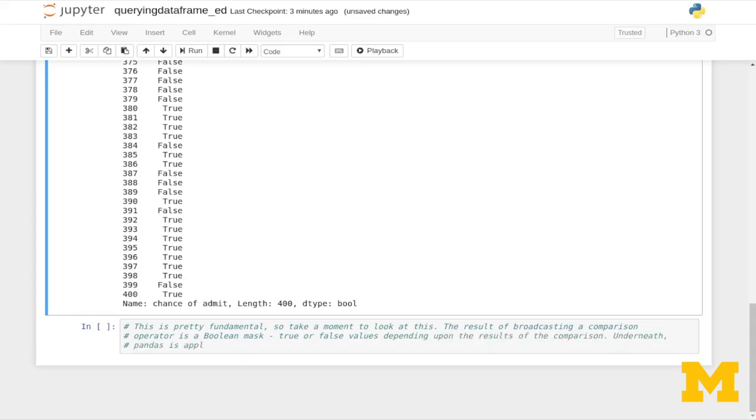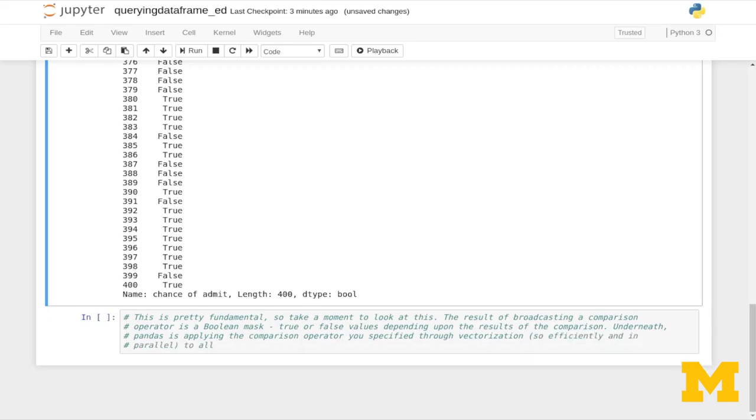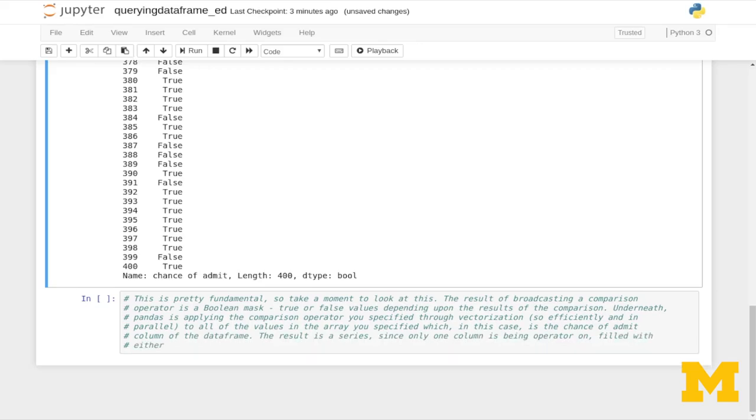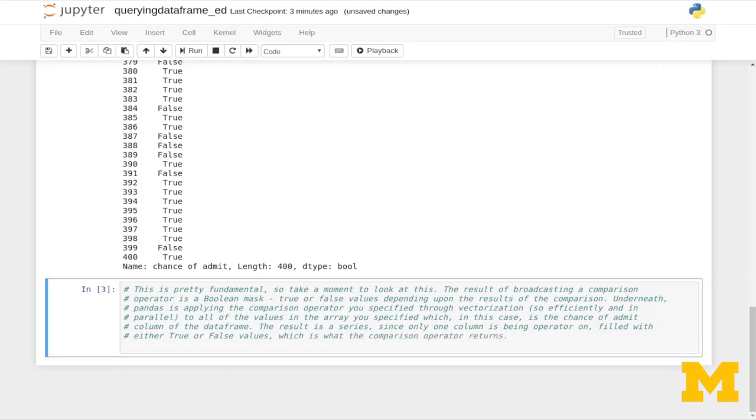Underneath, Pandas is applying the comparison operator that you specified through vectorization, so it's efficiently and in parallel, to all of the values in the array that you specified, which in this case is the chance of admit column of the data frame. The result is a series object, since only one column is being operated on, filled with either true or false values, which is what the comparison operator returns.